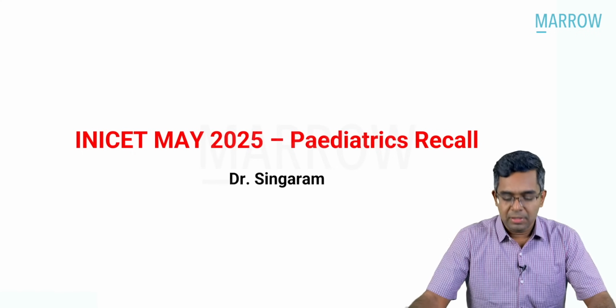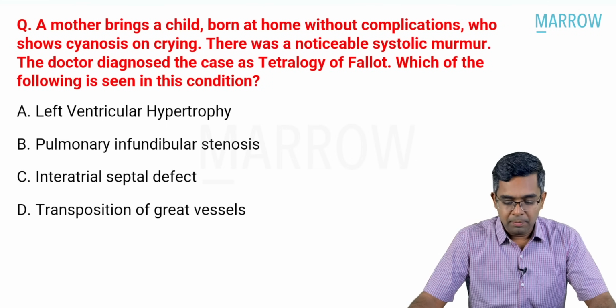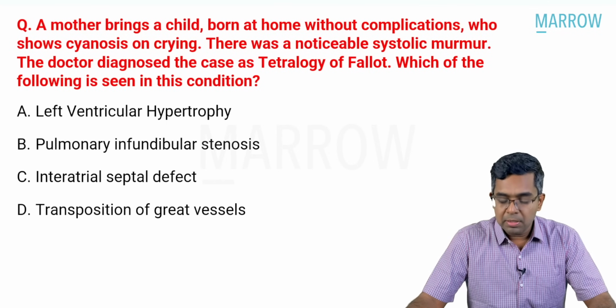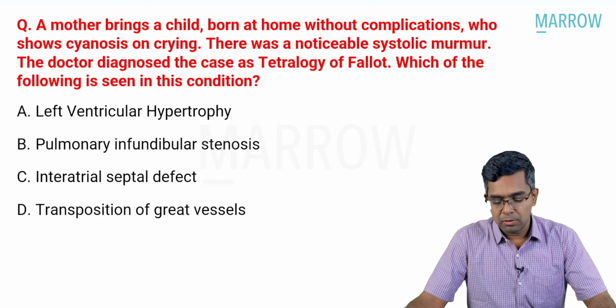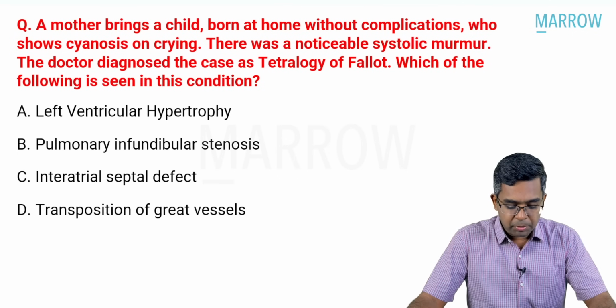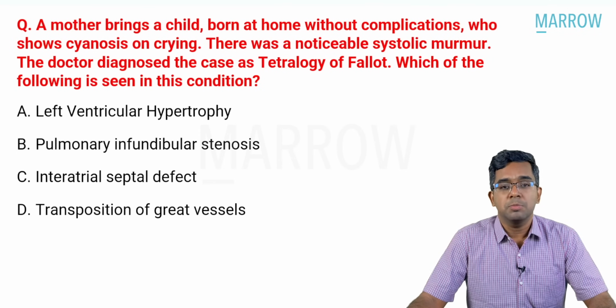Let us get started with the first question. A mother brings a child born at home without any complications at the time of birth, and the baby shows cyanosis on crying. There was a noticeable systolic murmur. The doctor diagnosed the case as tetralogy of Fallot. Which of the following is seen in this condition? Left ventricular hypertrophy, pulmonary infundibular stenosis, interatrial septal defect, and transposition of great vessels.